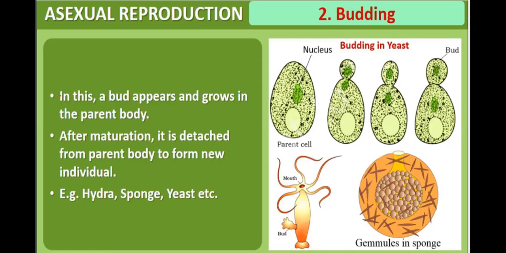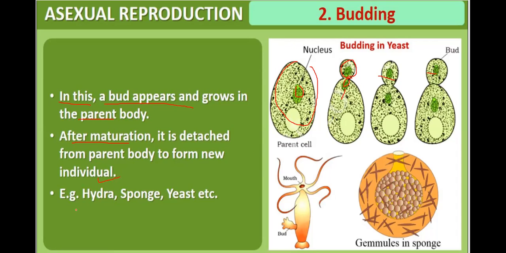Then there is budding. Now what is budding? It is a method of asexual reproduction. Here, a bud appears and grows in the parent body. This is a parent. This is the nucleus. There will be unequal division of the nucleus. Some portion of the nucleus will be in the parent cell, and some portion will go into a smaller outgrowth that is called a bud. After maturation, it is detached. This bud will be detached from the parent's body to form a new individual.